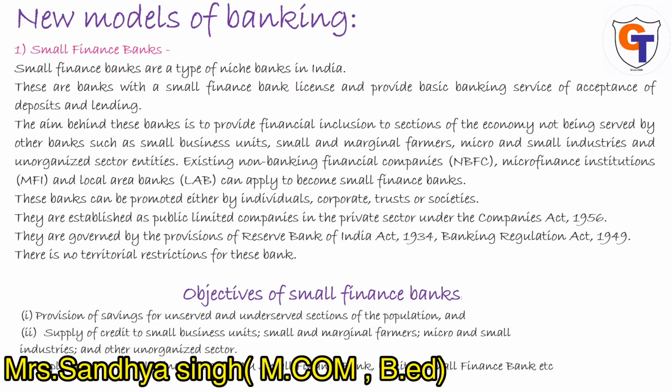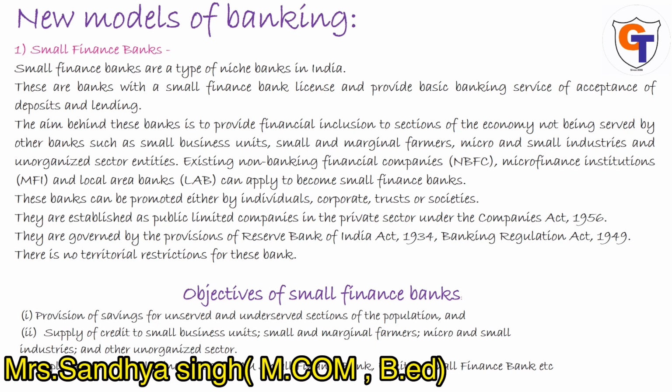Next is objective of small finance bank. See, we have already seen in the explanation part. The main objective is to provide financial help to the people who do not get help from any other bank, to small farmers, small industries, unorganized sector entities.